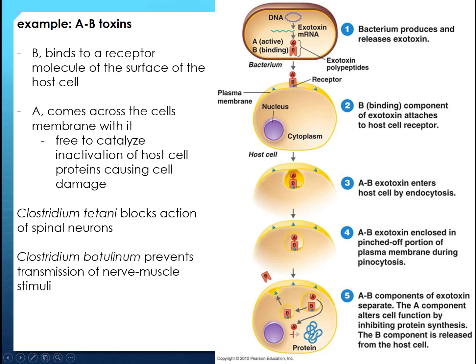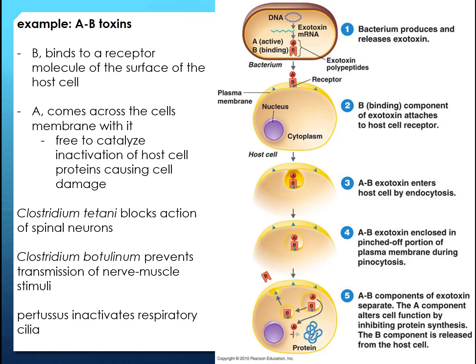Whereas on the flip side, Clostridium botulinum prevents the transmission of nerve-muscle stimuli, and so a lot of times you'll see floppy baby syndrome. That's because the baby has botulism and the nerve-muscle stimuli have been disrupted, and so the baby just can't move. It's just floppy. And then we also have pertussis, which is Bordetella pertussis. It's another gram-positive bacterium, I believe.